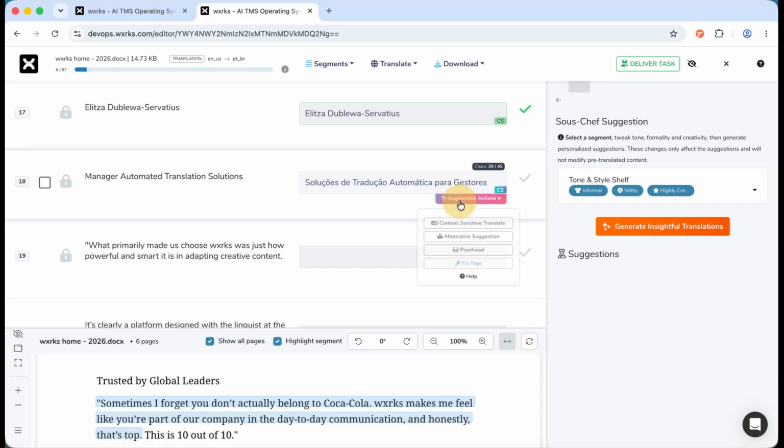We also have the proofread option, where I can, for example, make some mistakes with punctuation. By clicking this button, the AI will automatically correct those typos.